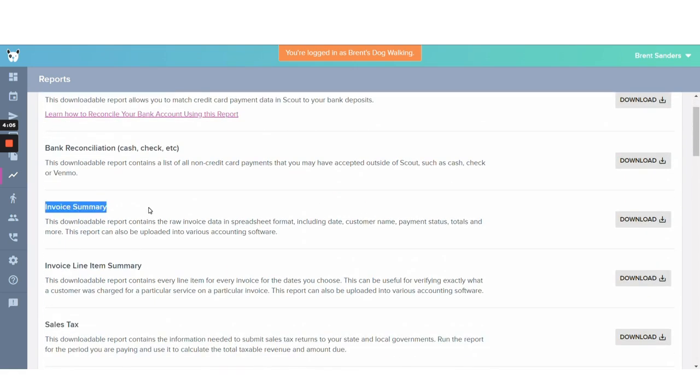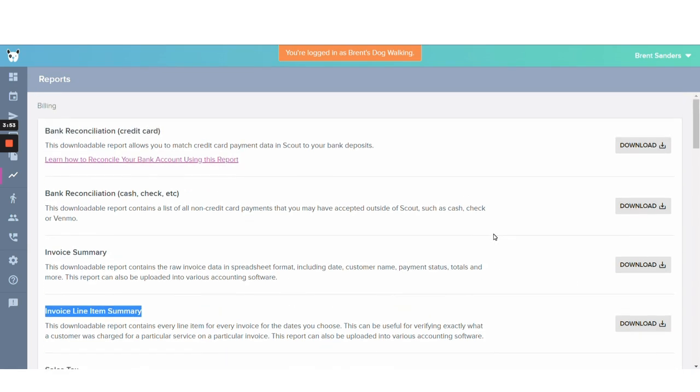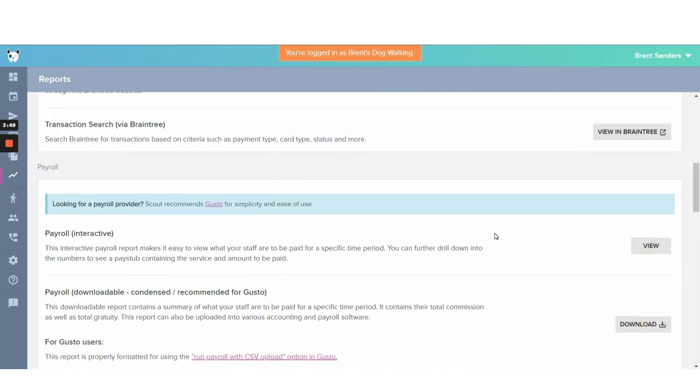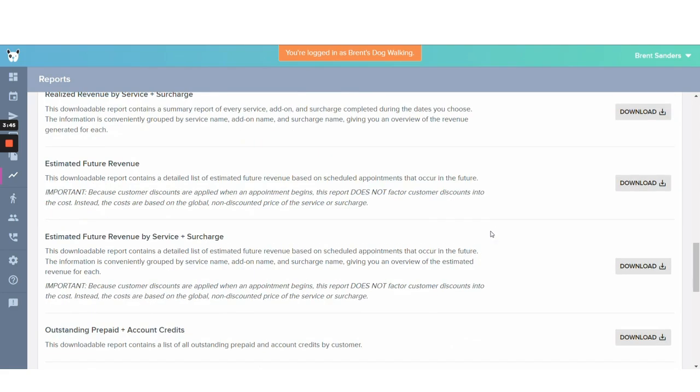Again, this is the invoice here. Invoice line item summary. And you can download it. That's how you download your report for invoices and other reports here that you need.